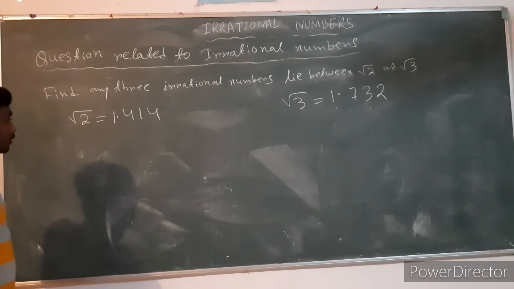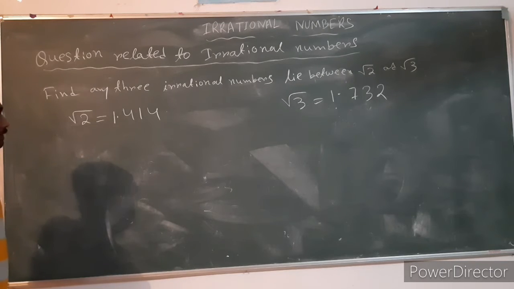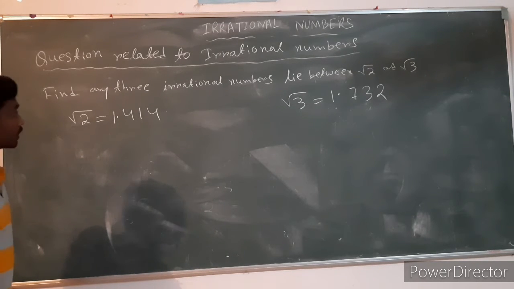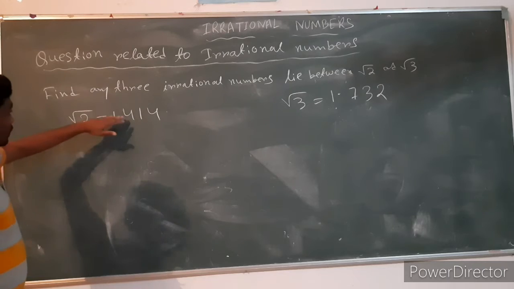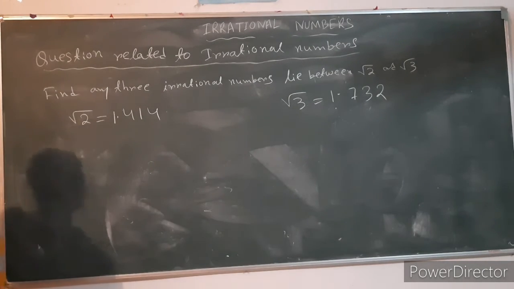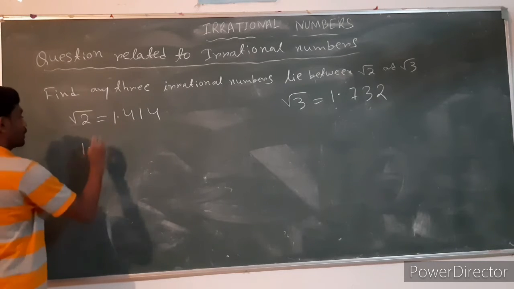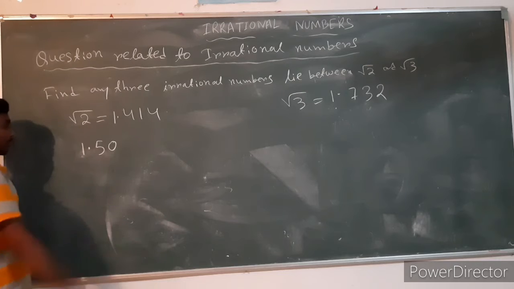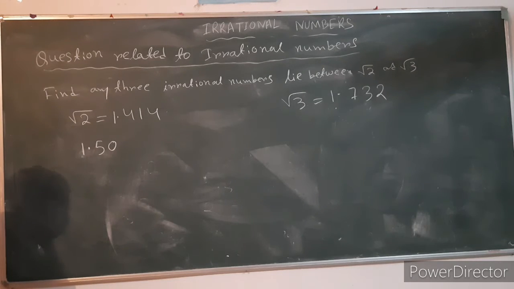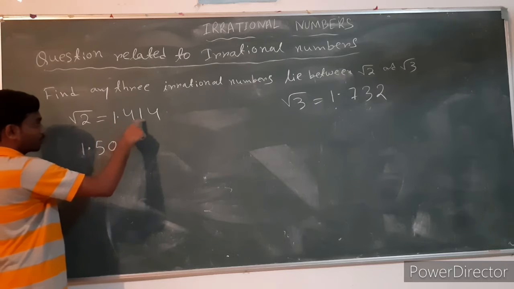Now we select three numbers which are greater than root 2 but less than root 3. That is 1.50. Suppose we select a number which is greater than 1.414.